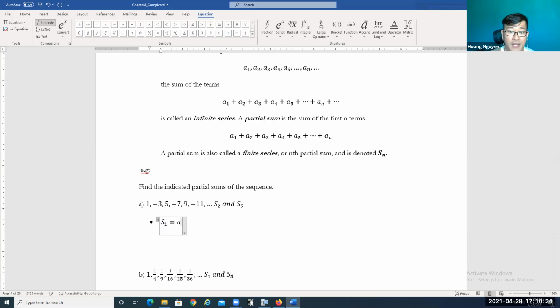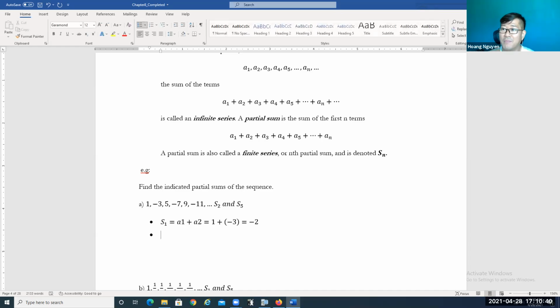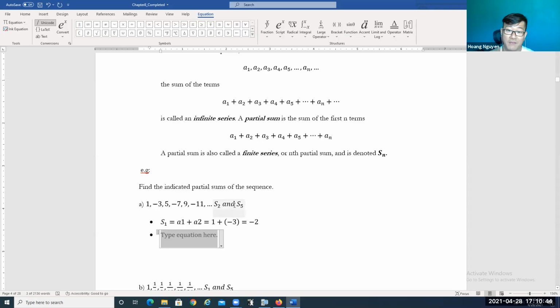So S2 means that we take A1 plus A2. It's only the sum of the first two terms, right? So what's the first term? The first term is 1, plus the second term, which is negative 3. So the answer is going to be negative 2. This is the sum of the first two terms. Now, similar idea, we can find S5.